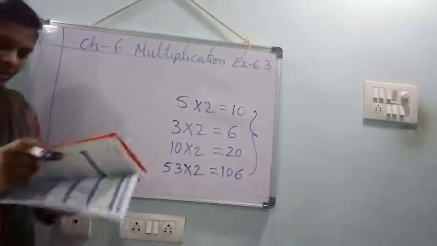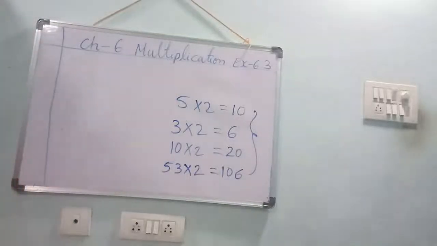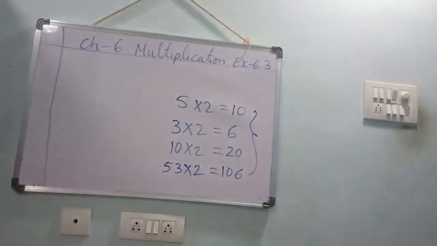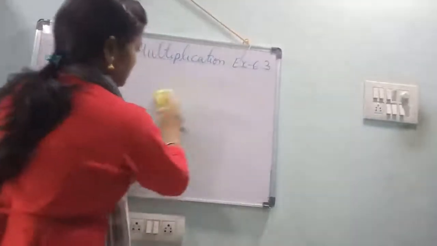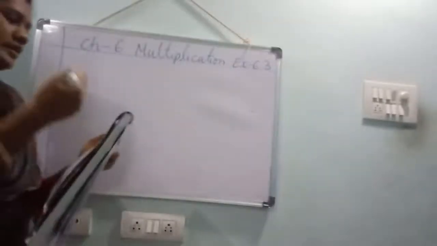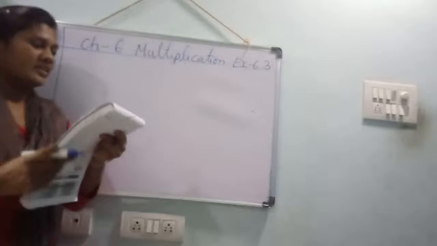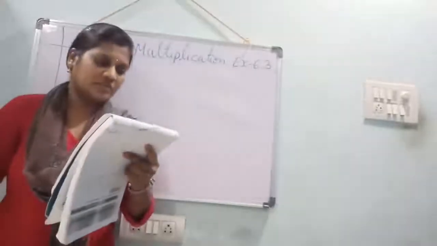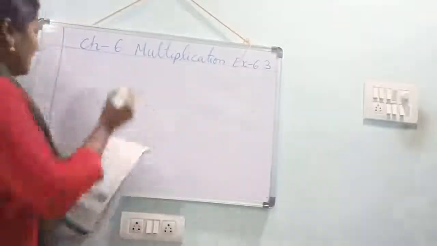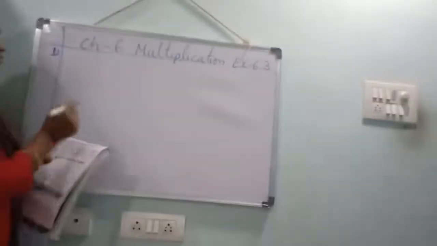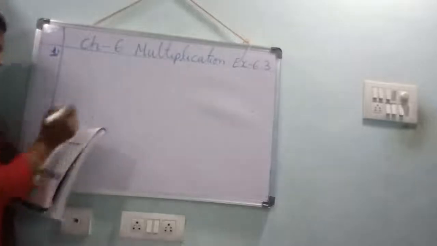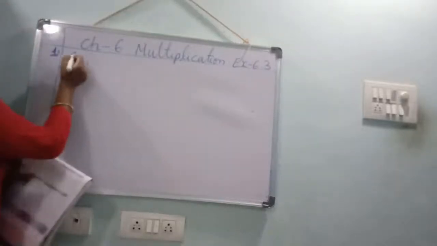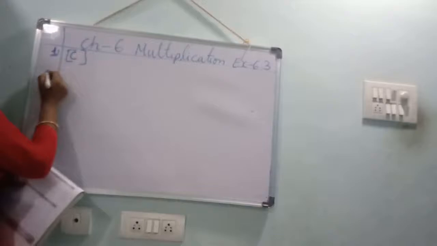Now, take out your workbook. Everyone take out your workbook. In the workbook, recall. See, multiple choice question. 5 into 2. 5 into 2 means which number will come? 5 2s are 10. Where is that option? C. Option C is correct.